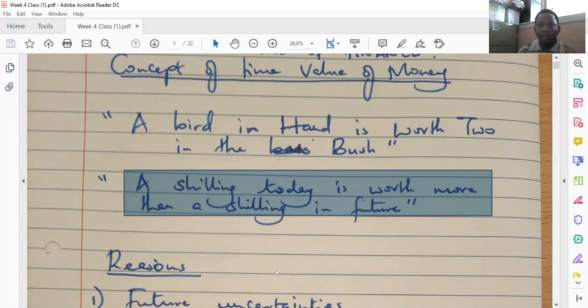That a shilling today can buy a commodity, but tomorrow the shilling may not be able to buy that commodity because it will have lost its value. You may actually need to add something extra to the shilling so as to buy that same commodity that you were able to buy using a shilling yesterday. So money loses its value over time.